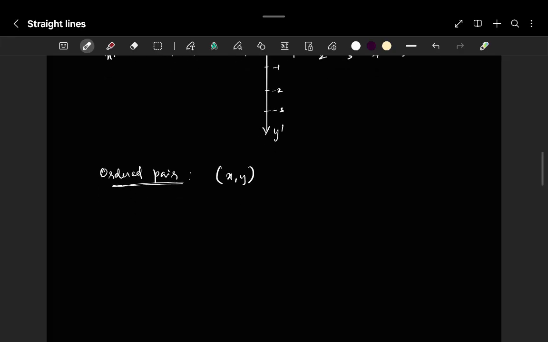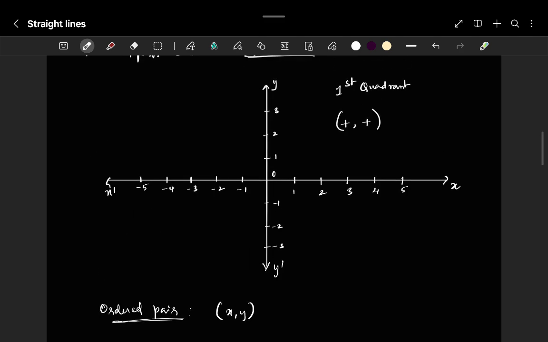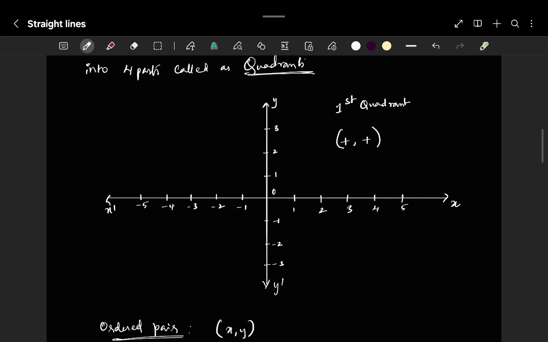The combined element x comma y is called an ordered pair. Plus and plus indicates plus x-axis and plus y-axis. That is the plane. And when you come to this x dash o y, this is the second quadrant.